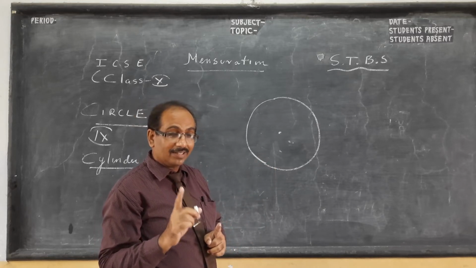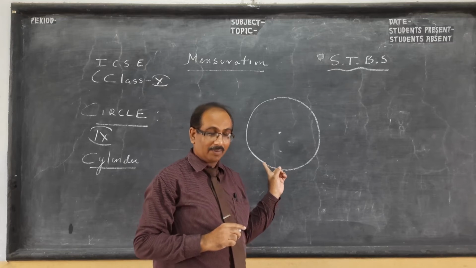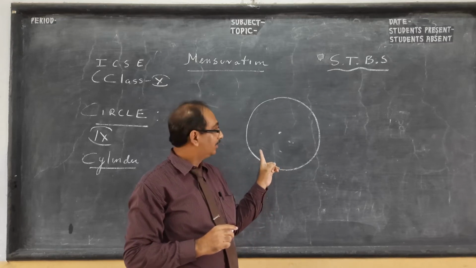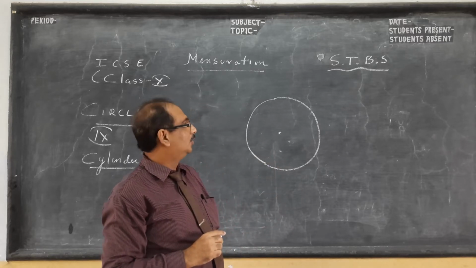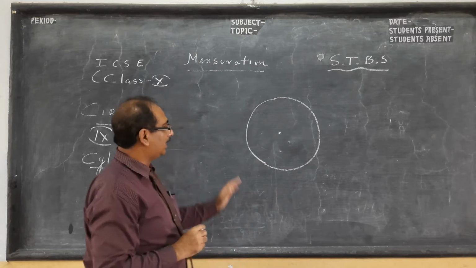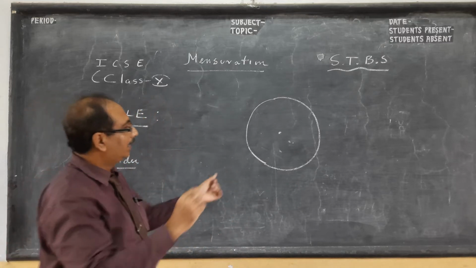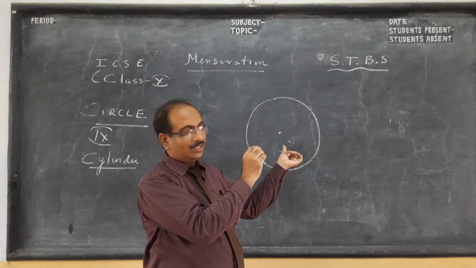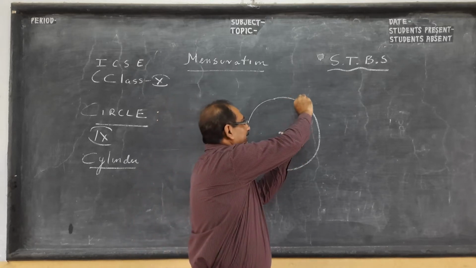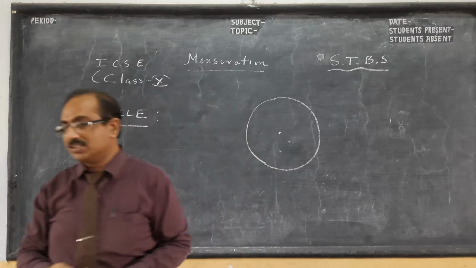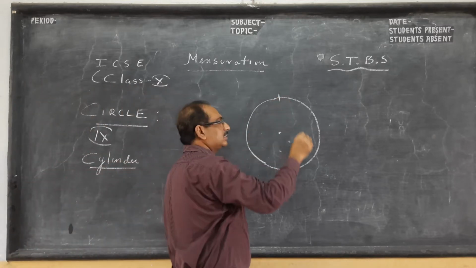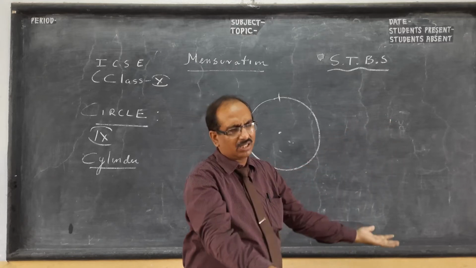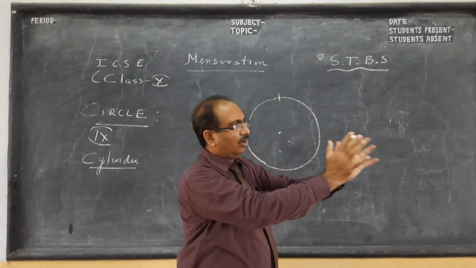But that circle, children, is geometry. That circle is geometry, and this is mensuration. I have not made any video for that, so please follow. Now, take a thread. What I was telling you, my teacher used to take a thread and fix it at one point, and this moving point is called locus. You can take this thread or rope on a ground, small or big, whatever, you can draw it in a copy or on a ground.